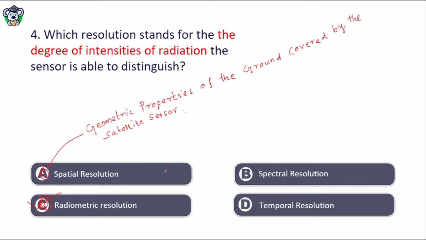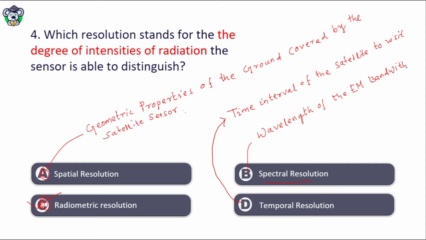Similarly, spectral resolution. Spectral resolution is generally defined as the wavelength of the electromagnetic bandwidth of the sensor. How can you say this is fine spectral resolution? When the bandwidths are very narrow. Similarly, temporal resolution. What is temporal resolution? It is the time interval of the satellite to visit some area.